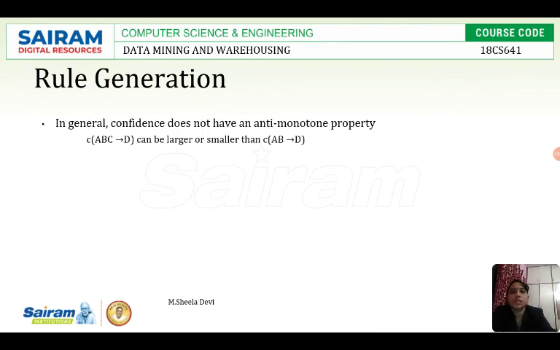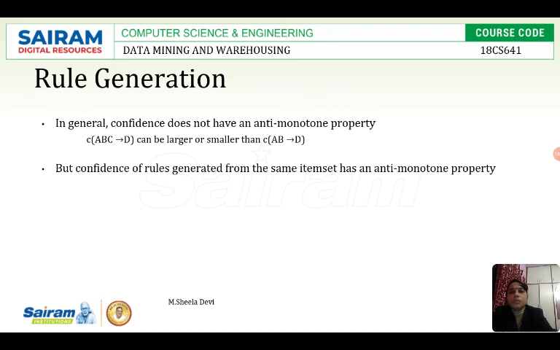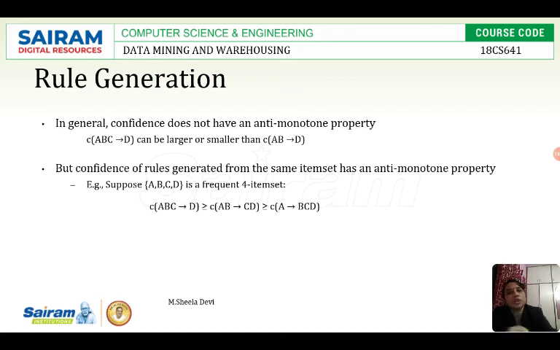In general, confidence does not have any anti-monotone property. Monotone is nothing but, if an item set is occurring frequently, then its subsets will also occur frequently. That is the monotone property, or it can be called the a priori principle. Anti-monotone is just the converse: if an item set is occurring infrequently, then its supersets will also occur infrequently.